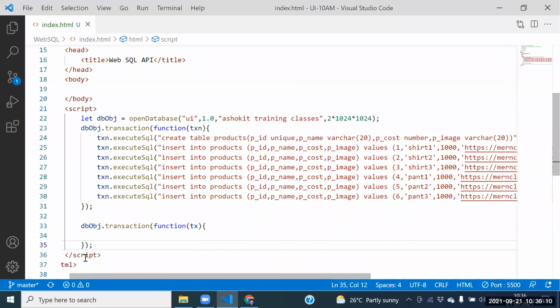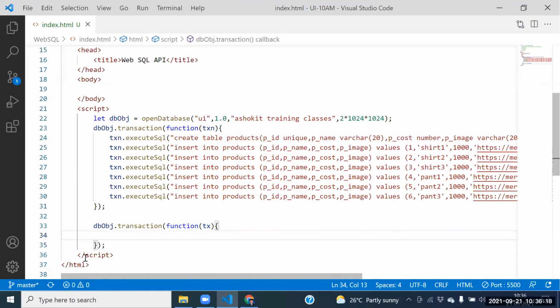Guys, how to execute the query? If you want to execute the query, see this one here. TX dot what you wanted to place? Execute SQL. What is the query here? Select star from table name. Select star from what? Products.